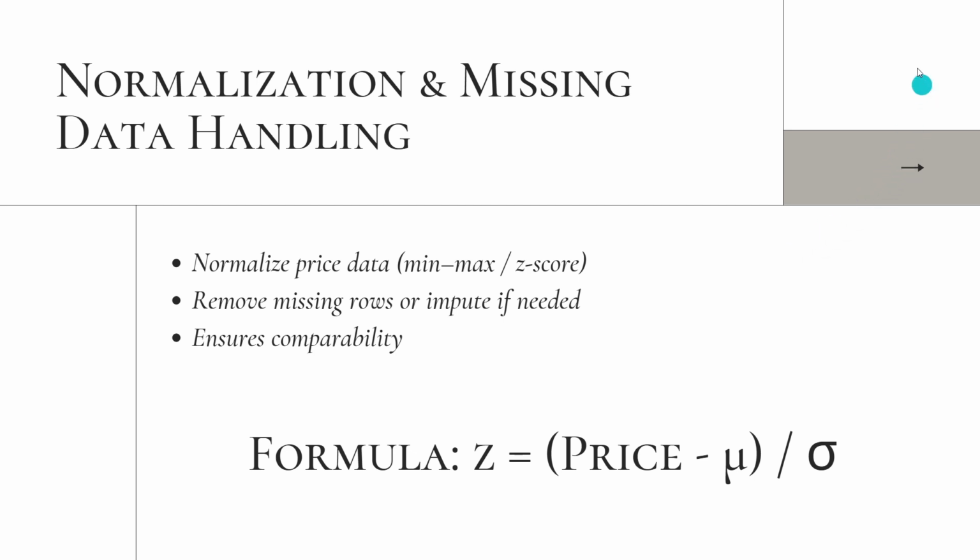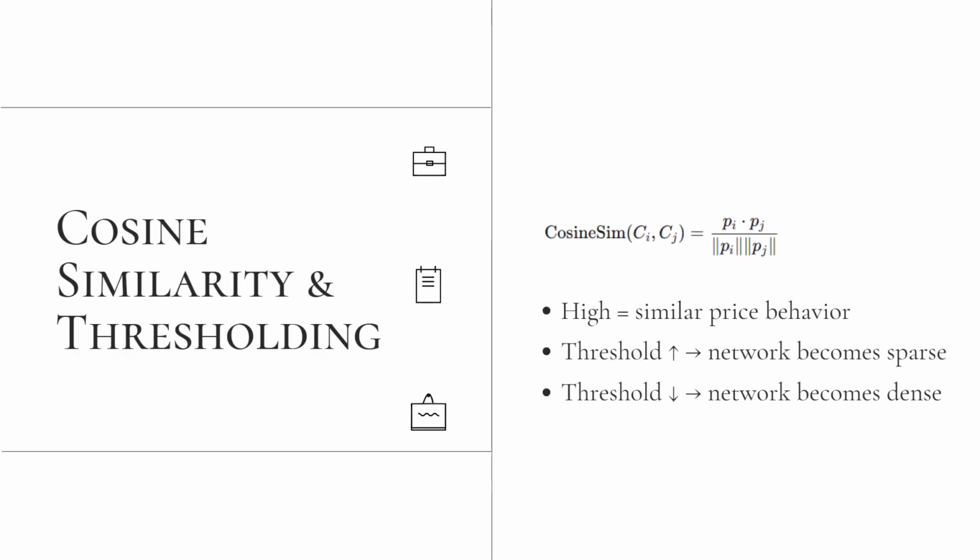successful. Once all CPI factors were prepared and normalized, we computed cosine similarity between every pair of cities. The formula can be seen in the slide. Cosine similarity measures how similar the shape of two price trends is. Even if the prices are higher in one city, the similarity is high if the movement is the same. A higher threshold means that only very similar cities will connect, so the network becomes sparse. A lower threshold makes the network denser. For our project, we selected a threshold of 0.85. This is a strict threshold, and using this value, we generated binary adjacency matrices, weighted adjacency matrices, and full similarity matrices for all city pairs.